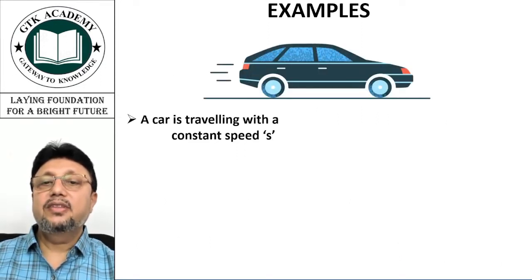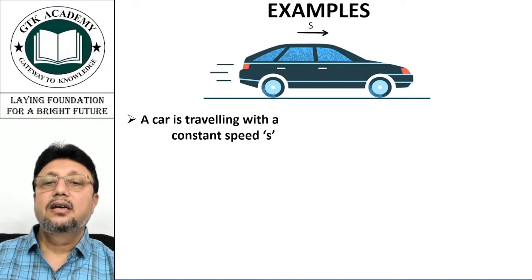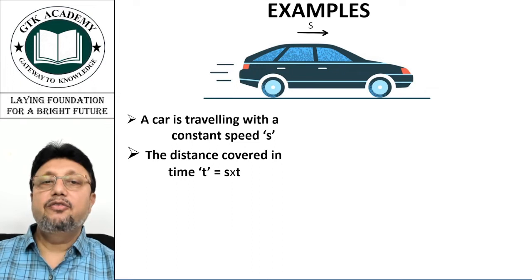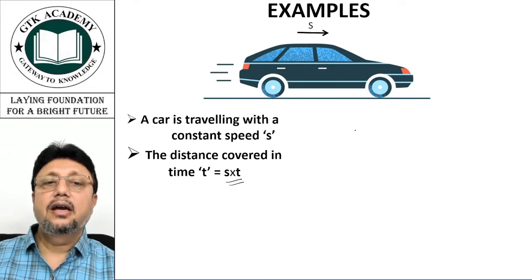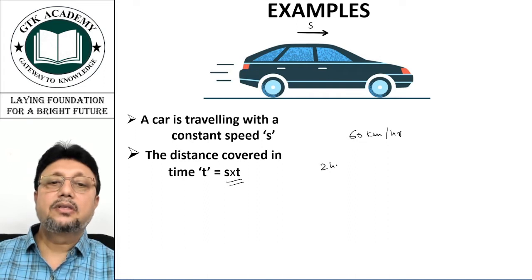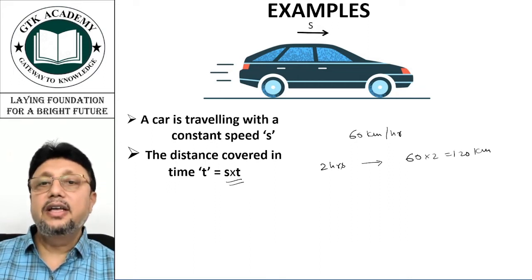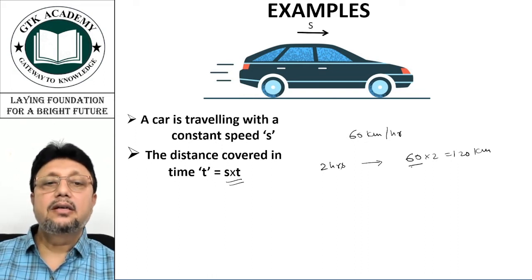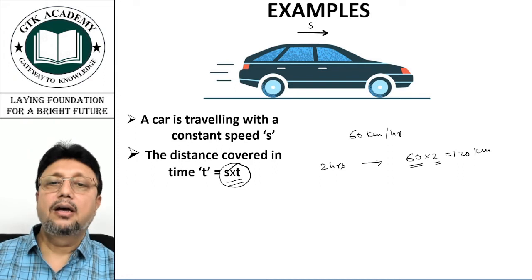Another example: a car is traveling with a constant speed S. Now, if you want to calculate the distance traveled, that is speed into time. For example, if your car is traveling at 60 kilometers per hour and you travel for 2 hours, how do you calculate the distance? 60 into 2, 120 kilometers. So what we did here, we multiplied the speed with time, that is S into T. We used this formula and calculated the distance.